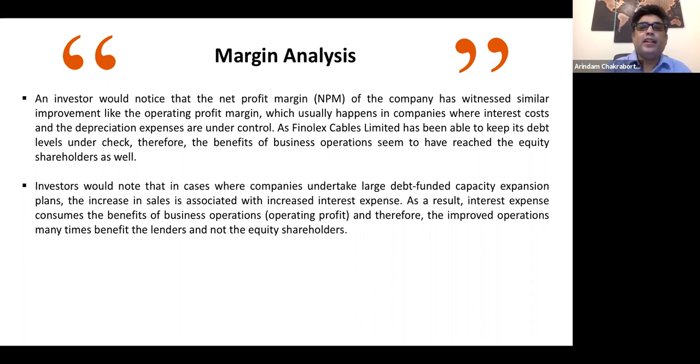So just by looking at the figures, you are able to conclude so many things, right? And this is precisely the thing that I'm trying to get across to you guys, that through numbers and a bit of research that you get to do, you have to understand the story behind it, right? Analysis is both an art as well as a science, right? We focus more on the science part of it, but the art part, and art is what? The story, right?